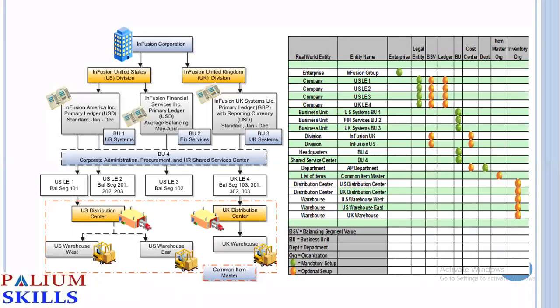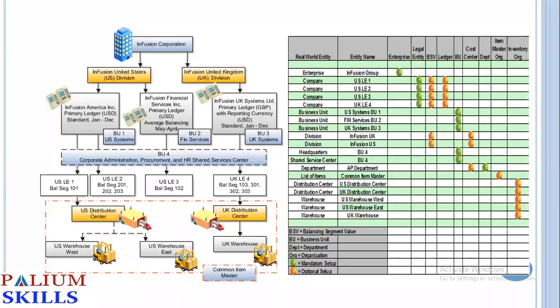So let's look at this. This could be a real enterprise called Infusion Corporation, which has two divisions. One is US division, one is UK division. So these are the ledgers that you have: primary ledger, calendar, and then you have the business units, financial services, systems, UK systems. Then you have a shared services, HR shared service center, corporate administration, procurement.